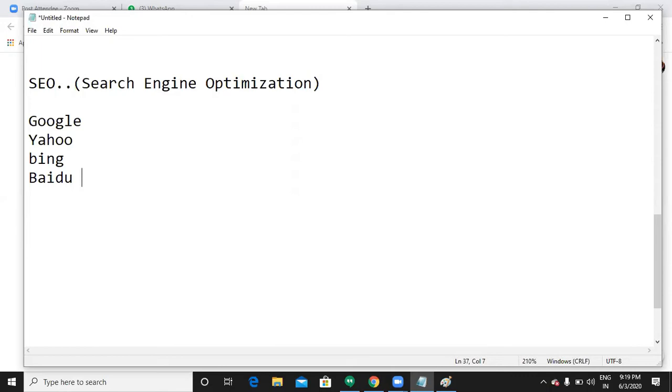We already know what Google is. Some of us know what Yahoo, Bing and Baidu are, but only a few people do. Even an 8th class student knows what Google is. Tell me, Ramya, what is Google? A search engine, ma'am. Okay, it's a search engine. What is the purpose of Google? Why do we use it? We can search any topic on Google, ma'am.